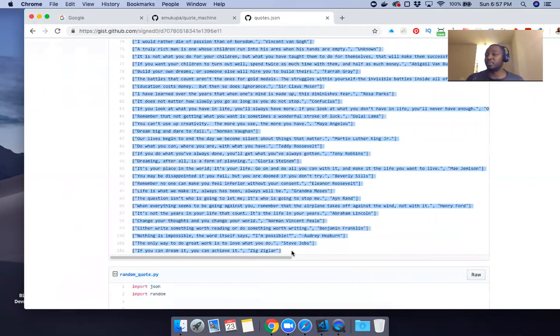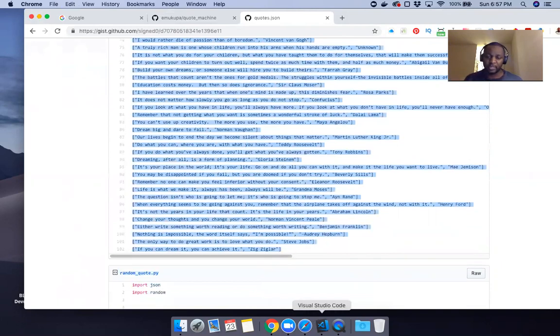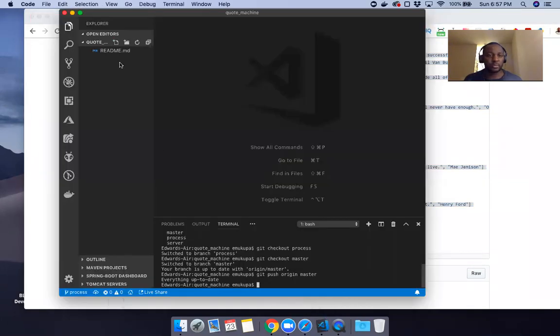So I'm going to grab this file and then I'm just going to make a text file out of it, and then I'm going to read it and then I'll process it. That's why I named the branch process. But I'm going to abstract everything out. So I'm going to put this in a further code process.